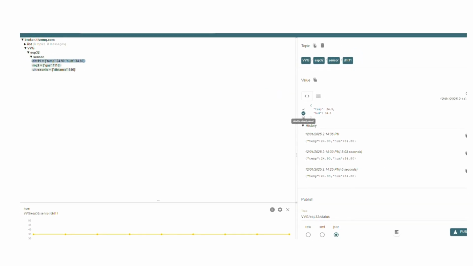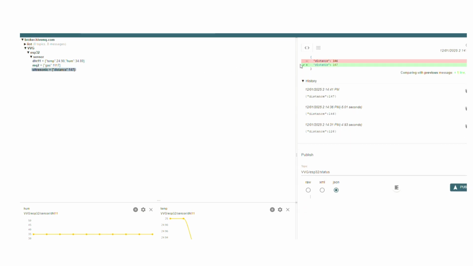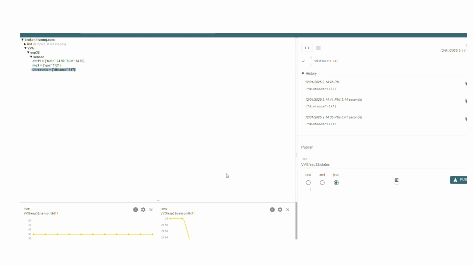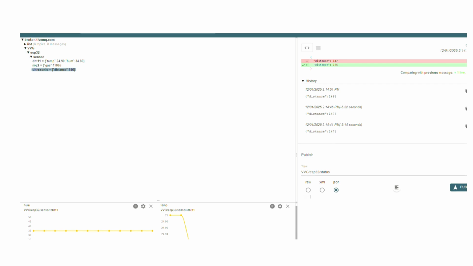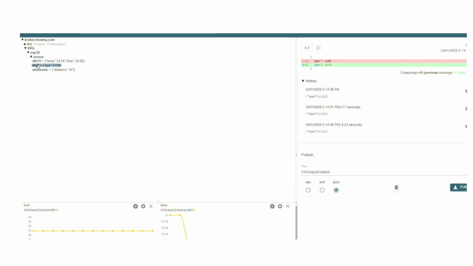In order to visualize the sensor data in graphical format, let's click on the symbol of a wave in front of every data. Let's say DHT11, then gas sensor data, then you may click on the ultrasonic sensor data, and you can see the graphs coming onto the screen.